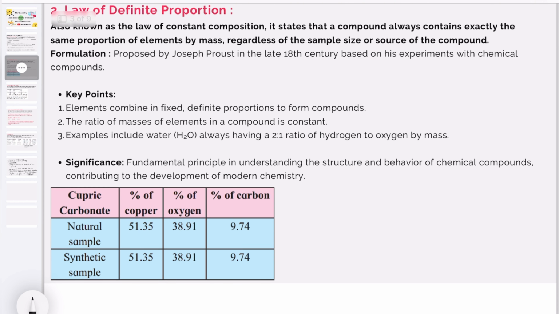The next law is the law of definite proportion. French chemist Joseph Proust performed the experiment on 2 samples of cupric carbonate. One sample was natural in origin and the other was a synthetic one. He found that he takes 2 samples of cupric carbonate.